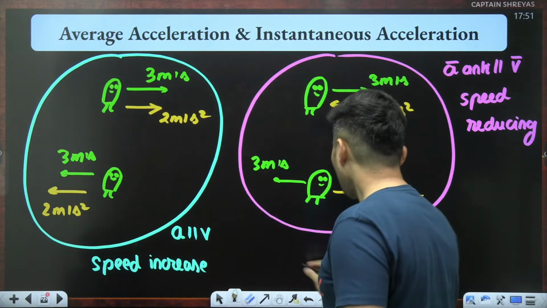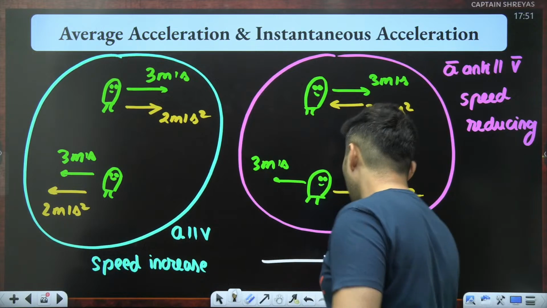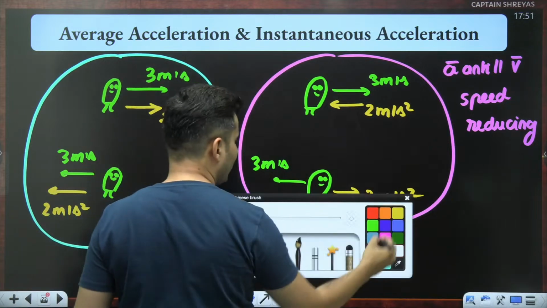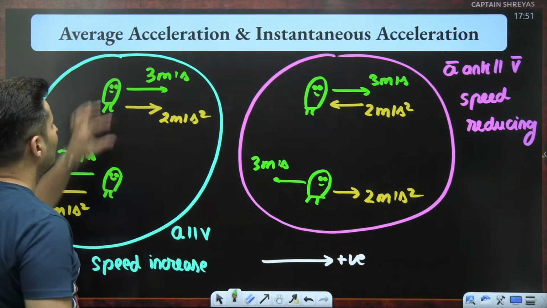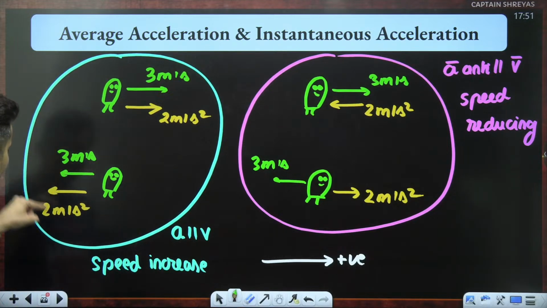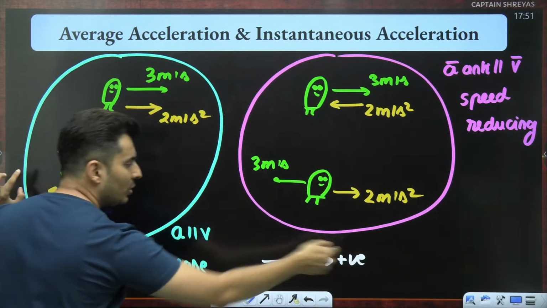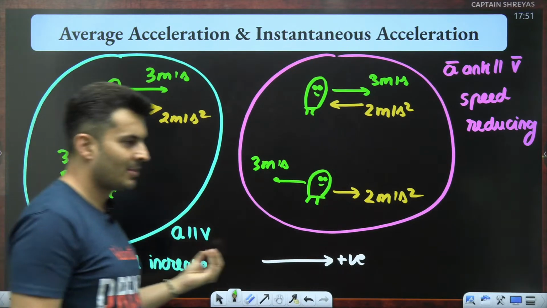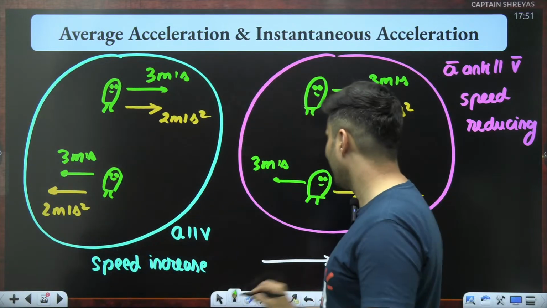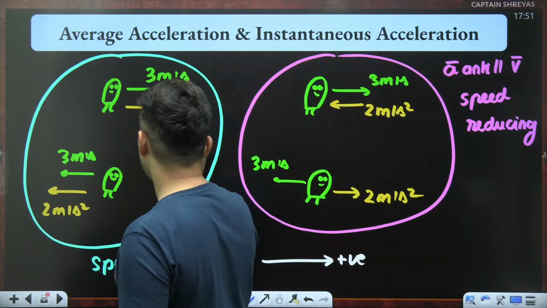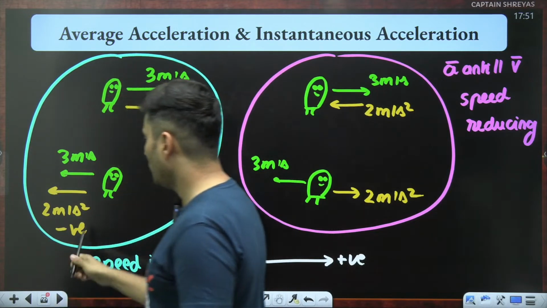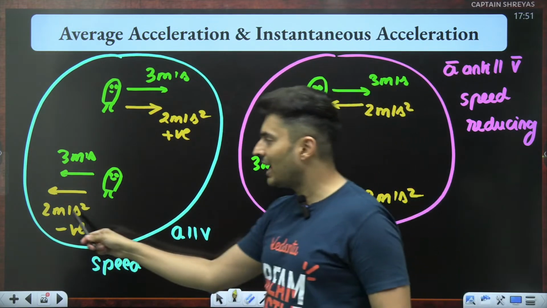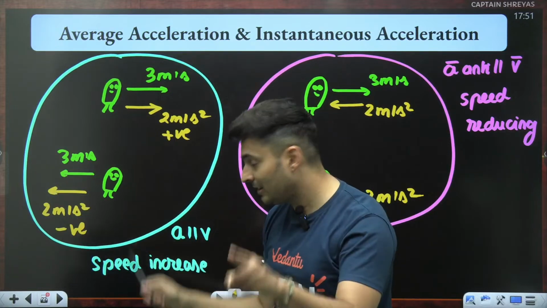In fact, check this out. If I choose my right hand side as the positive direction, this is positive x-axis, that is negative x-axis. Think over here, velocity and acceleration both are positive. Here, velocity and acceleration both are opposite to the sign convention, so it is both negative. Basically, both of them have the same sign. So in this case, my acceleration was positive. In this case, the acceleration is negative. Do you see, in spite of the acceleration being negative, the speed is increasing?